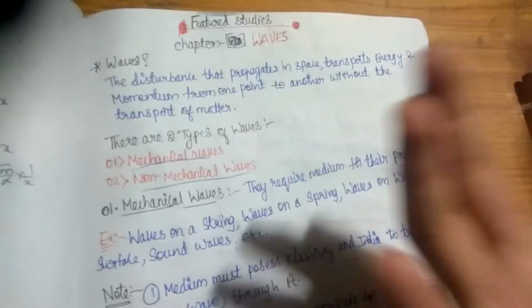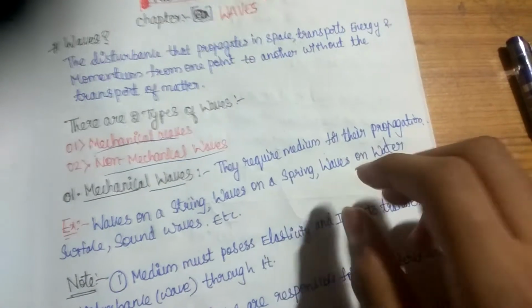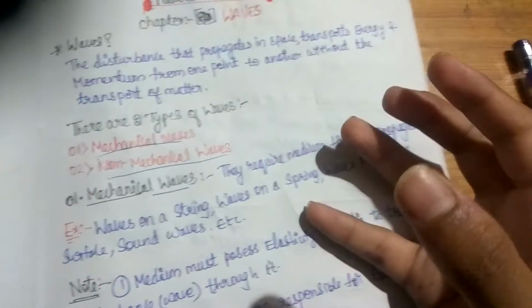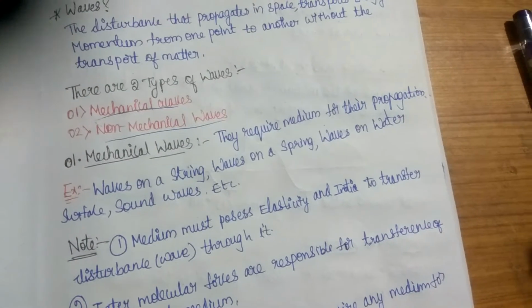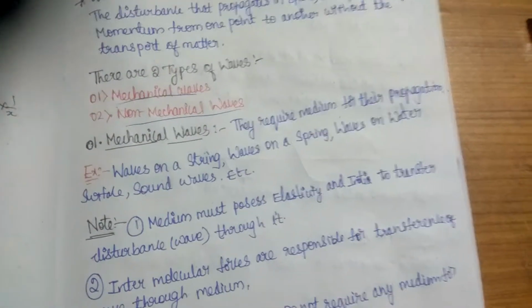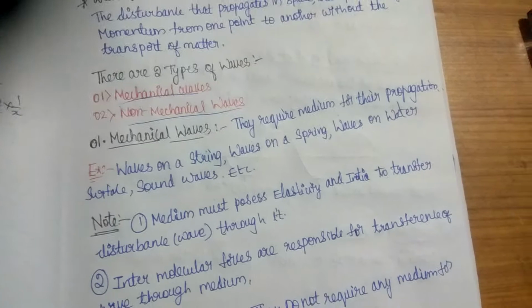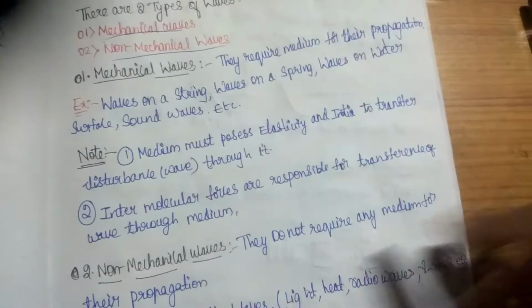Mechanical waves require some medium for propagation. They do require a medium. For example, waves on a string, waves on a spring, waves on a water surface, and sound waves. You know it very well.